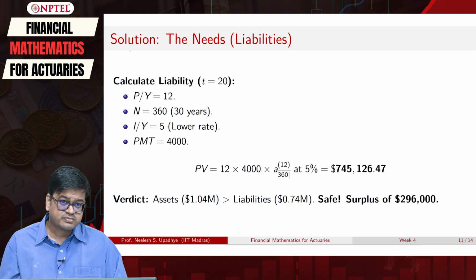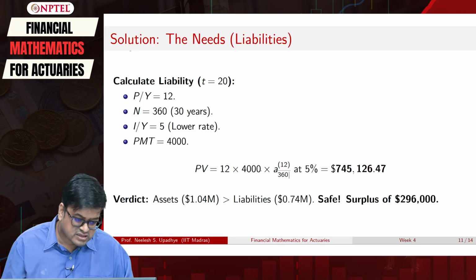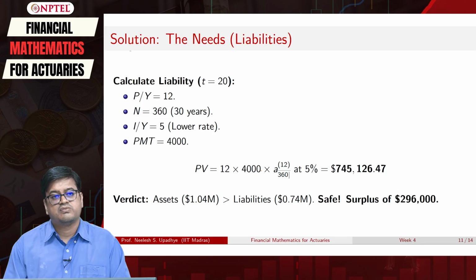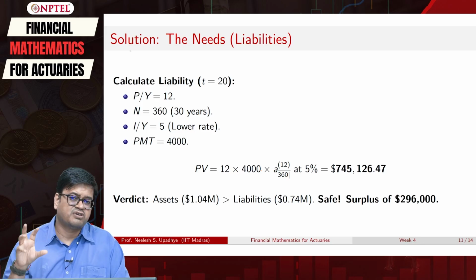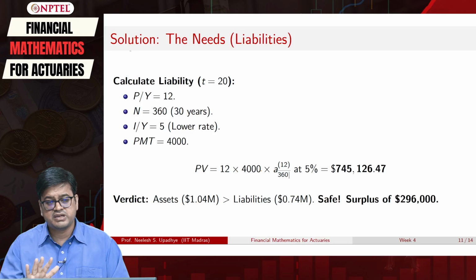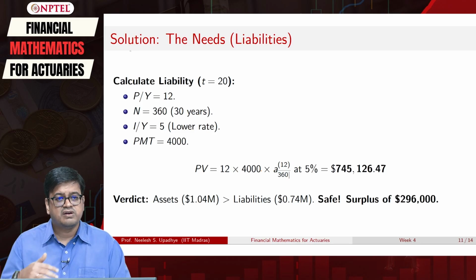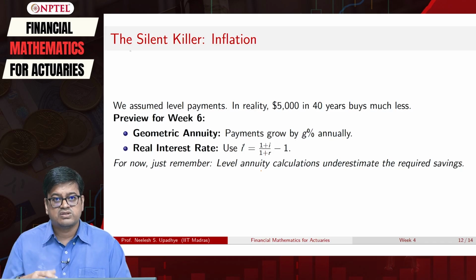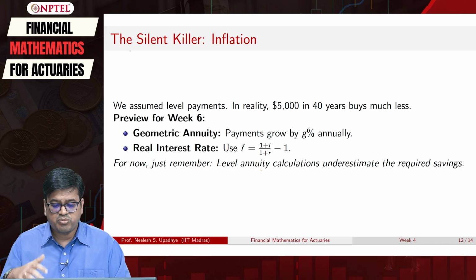So now we have done all these things, but in all these problems we had one assumption, that whatever the amount 4,000 or 5,000 is buying at this time period or in the present, I will have the same buying capacity, right? But you know the silent killer, inflation, where we know that 5,000 rupees today cannot buy the same thing after 40 years. They will buy significantly lesser amount of goods.